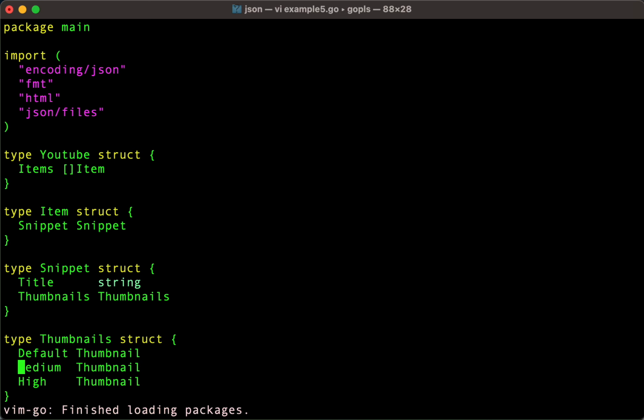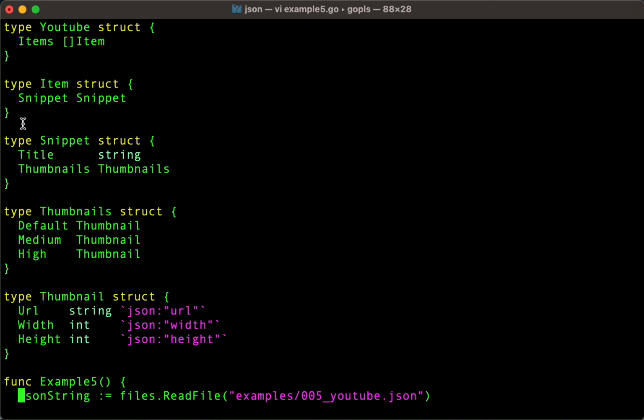So if we look back at example 5, what have we done? We've expanded snippet. Snippet no longer just has a title, now it has thumbnails of type thumbnail. And what's a thumbnail? Well, this is thumbnails, this is just a thumbnail. There's the default, the medium, and the high. And each thumbnail is defined as having this URL for the actual image. And then, ooh, this is new, these are int, meaning integer, no longer strings, because they're not surrounded by quotes, they're just actual numbers. And we have a width and a height.